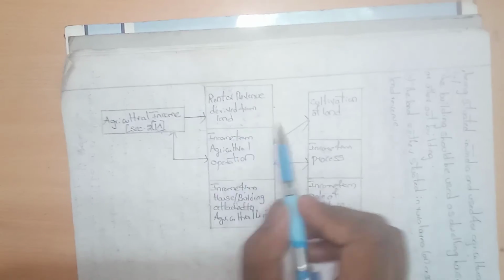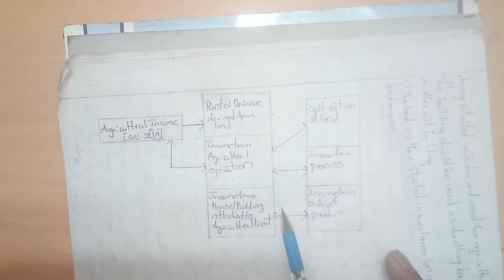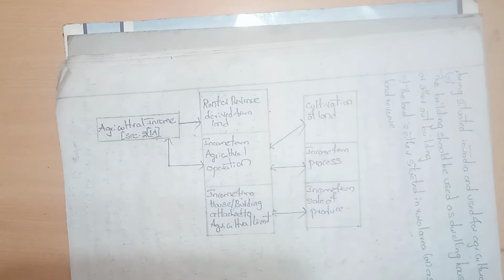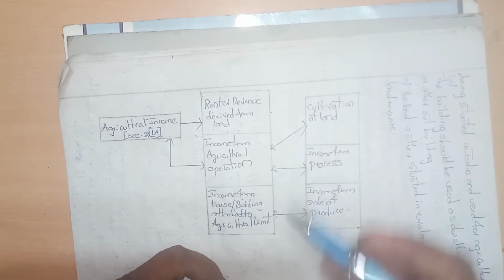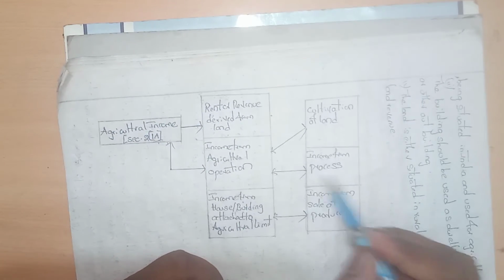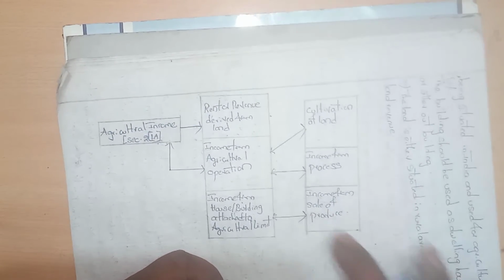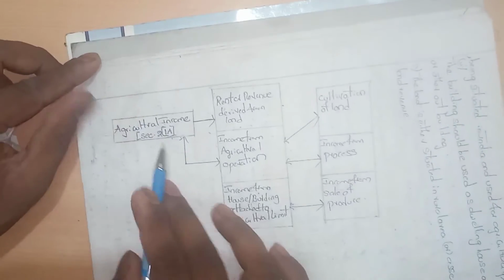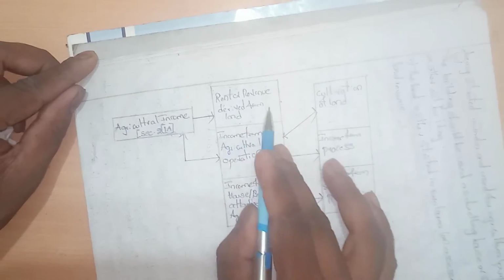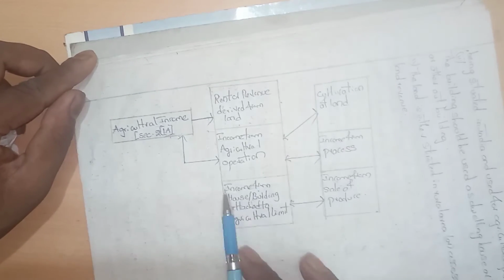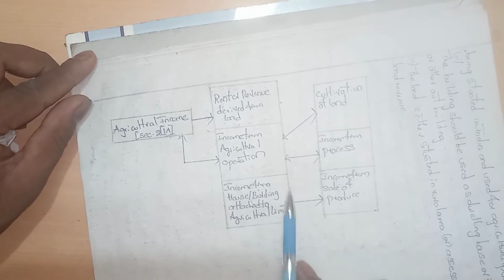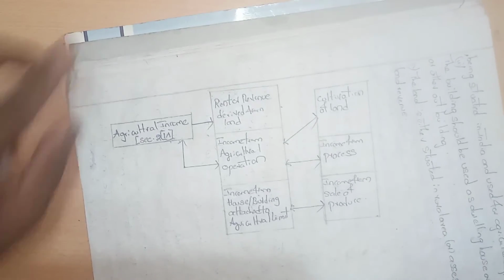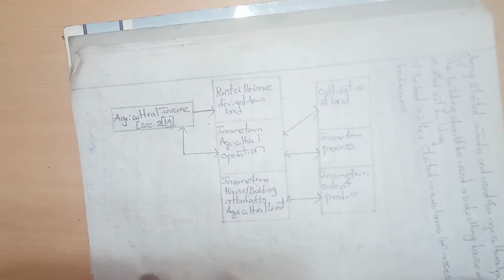So rent or revenue derived from land, income from agriculture operations, income from a house or building attached to the agricultural land. Agricultural land means certain locations in the premises. So cultivation of land, income from process, income from sale of produce. Income from sale of produce should be considered as agricultural income. This is the basic brief diagram